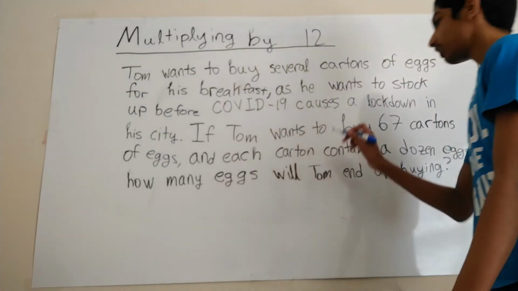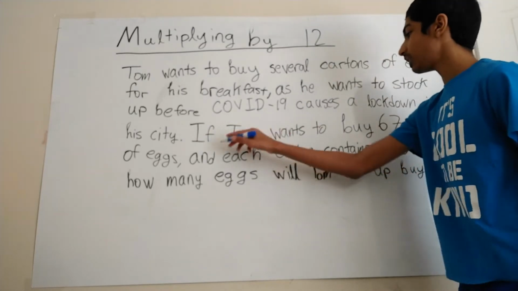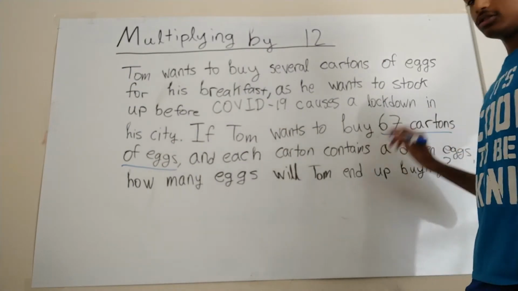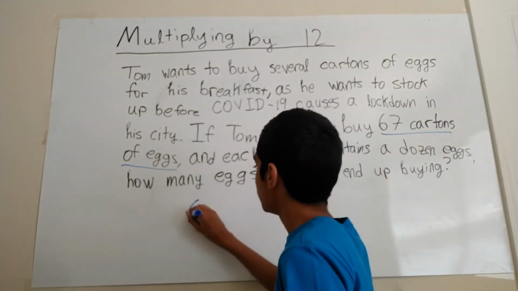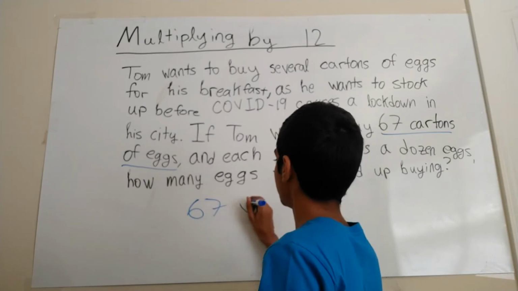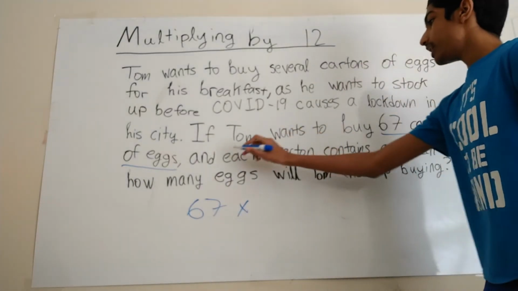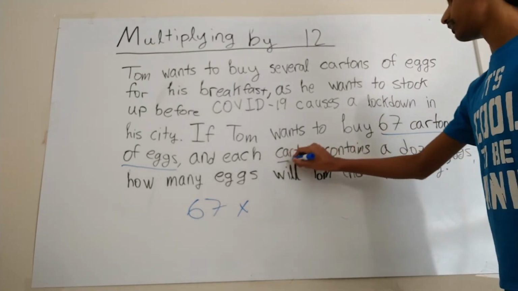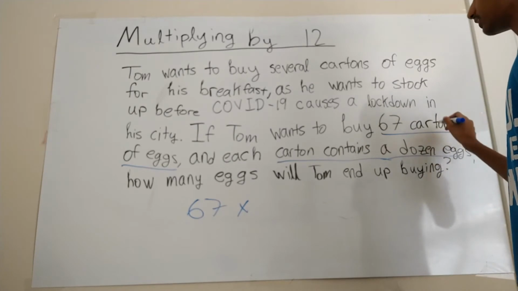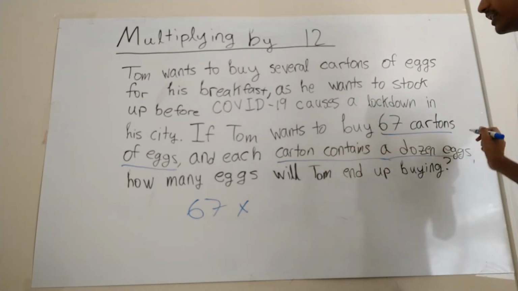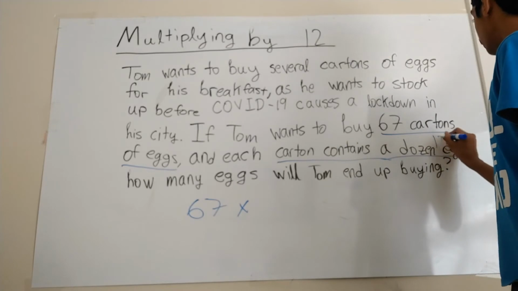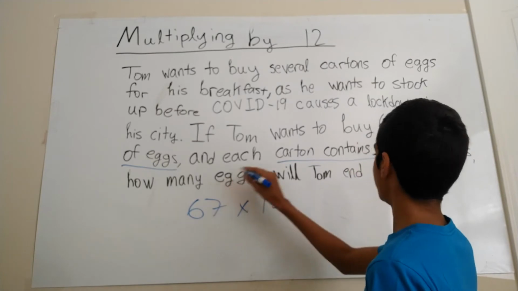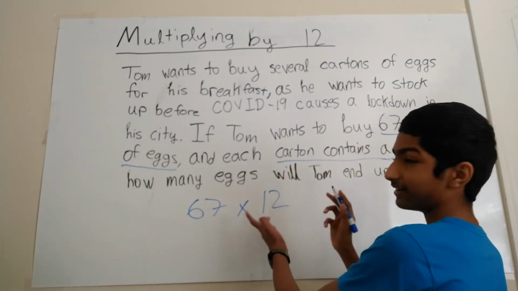Okay, to solve this problem, we look at the second sentence. If Tom wants to buy 67 cartons of eggs, so we take that 67 and we put it right here. And each carton contains a dozen eggs. So that just shows us 67 cartons and each carton contains a dozen eggs. Or a dozen is 12, in case you didn't know. So we'll put a 12 right here. How many eggs will Tom end up buying? So that's what we have here.